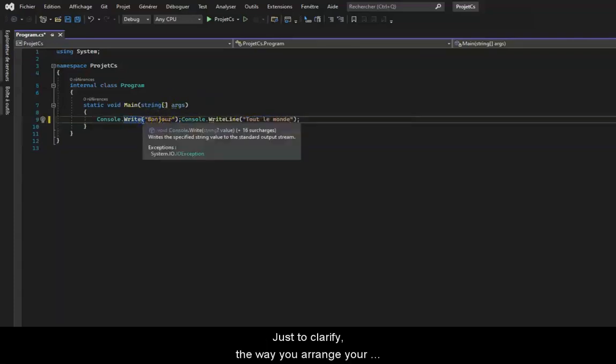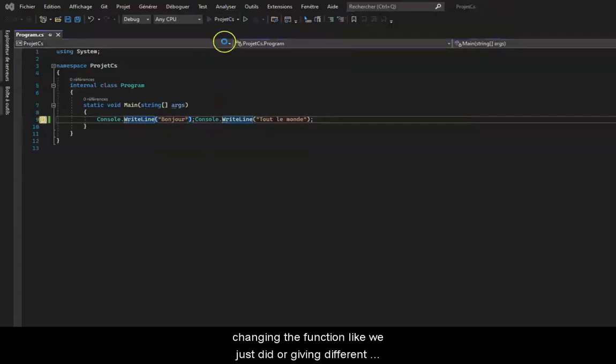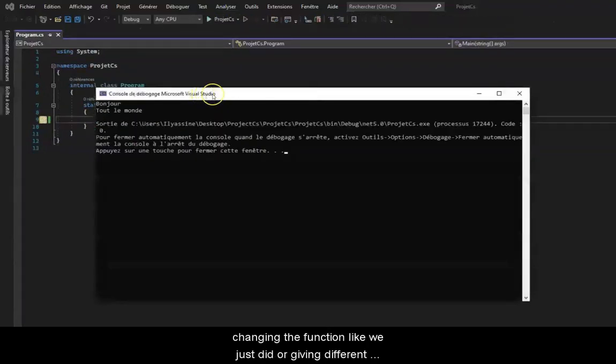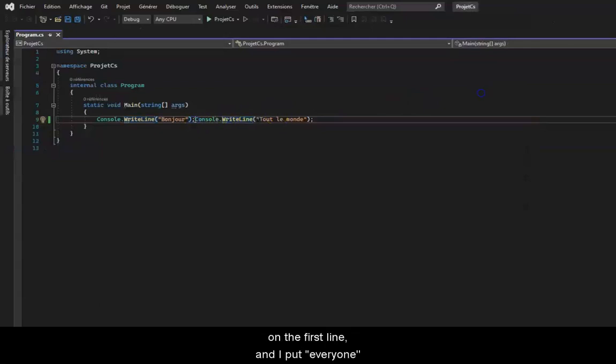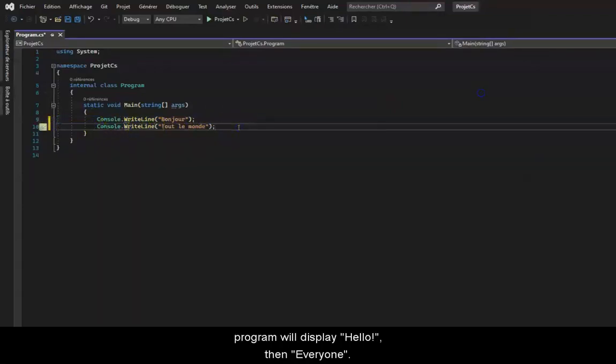Just to clarify, the way you arrange your code that you call a function will not affect the result of the output window. What will impact it is either changing the function like we just did or giving different content to this function. For example, if I type Hello on the first line and I put Everyone on the second line, I'll put the line back so that we go back to the next row, I'm restarting, and the program will display Hello then Everyone.